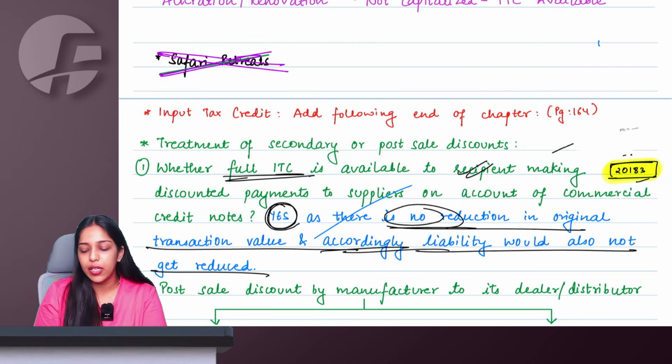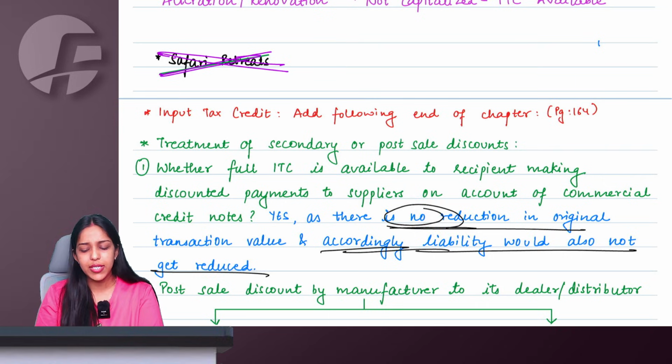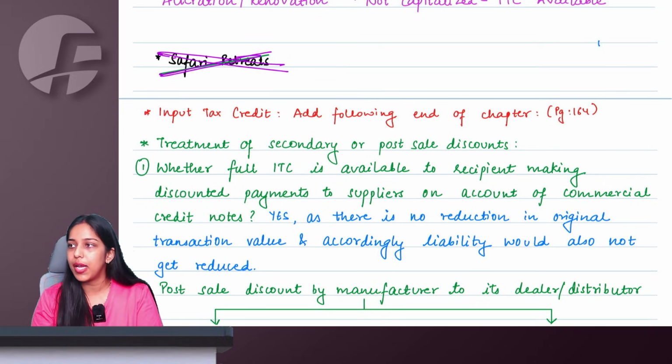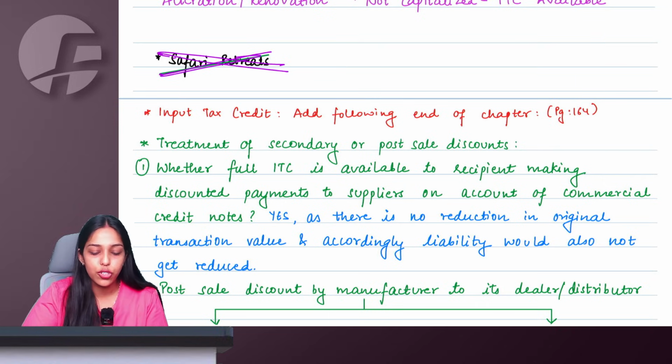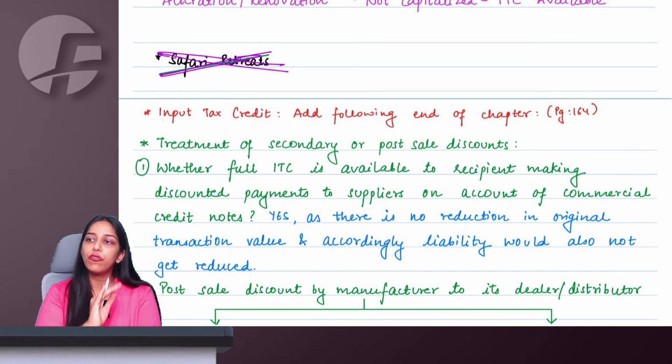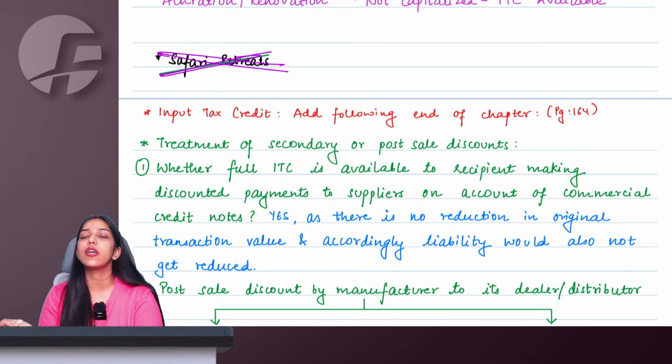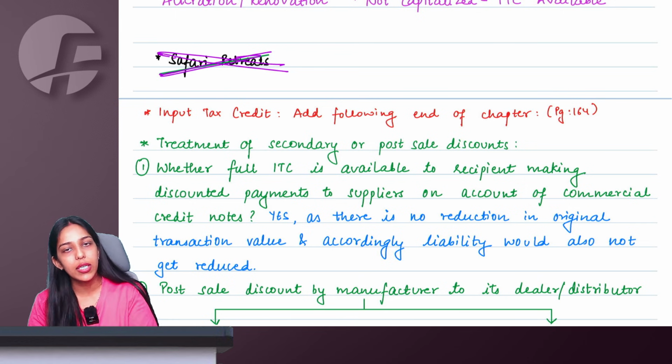But there is no failure, ma'am. Some adjustment settlement done mutually between supplier and recipient, commercial credit note issued, supplier is paying full GST, so recipient will also get full ITC. Done? Yes, ma'am.